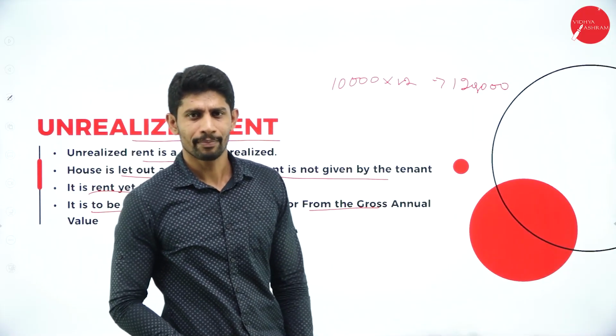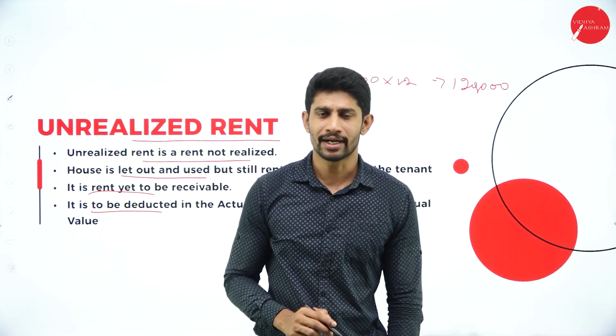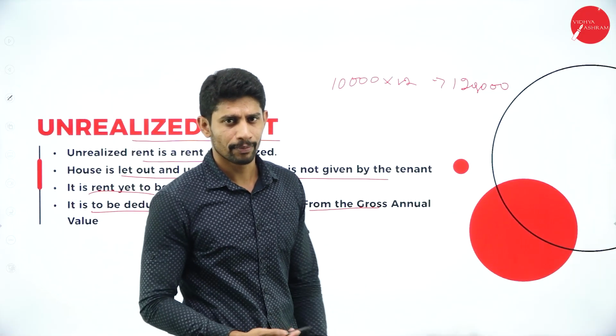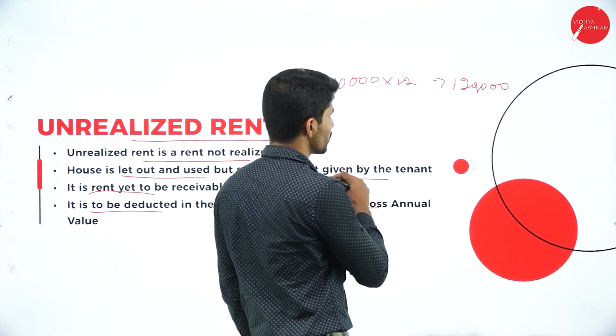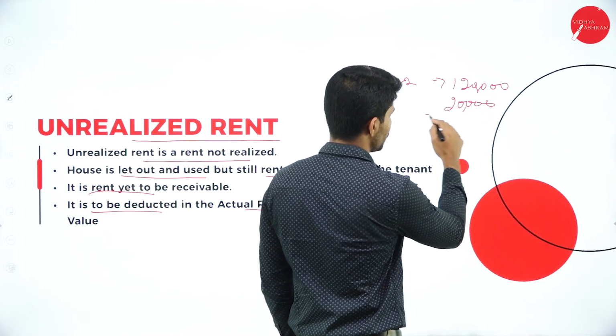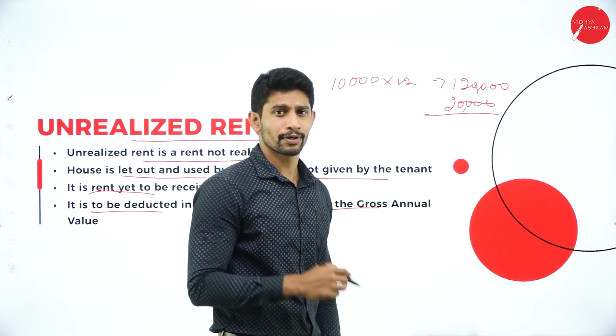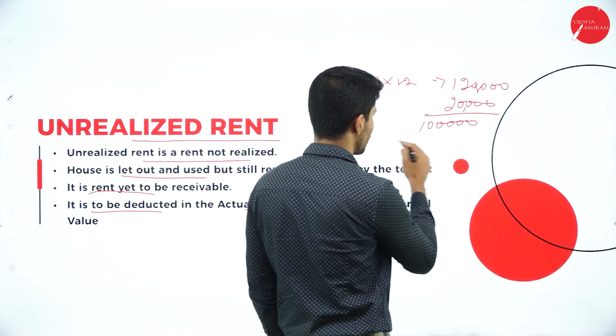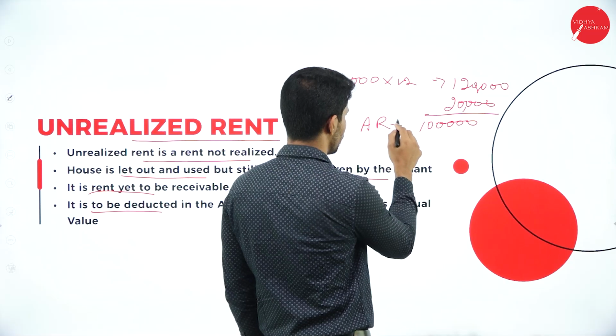1,20,000. But what happened? He failed to pay 2 months rent in that particular year. Then what will be the 2 months rent? 10,000 into 2, obviously it is 20,000. So you're supposed to deduct this 20,000 from 1,20,000. Then what is the balance? This 1 lakh is the balance. 1 lakh is called actual rent.